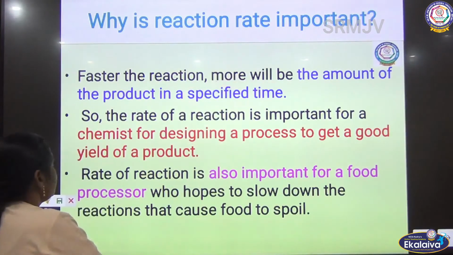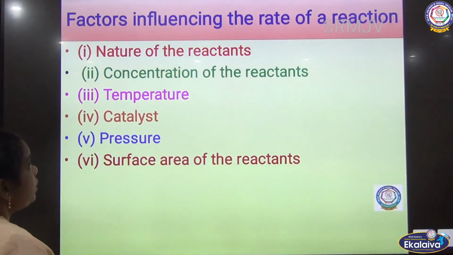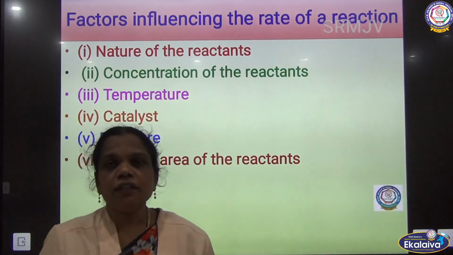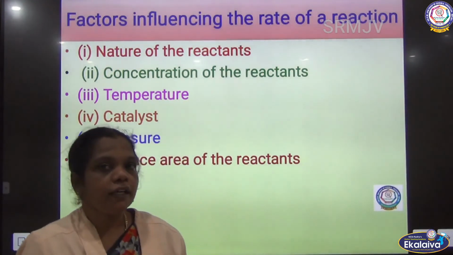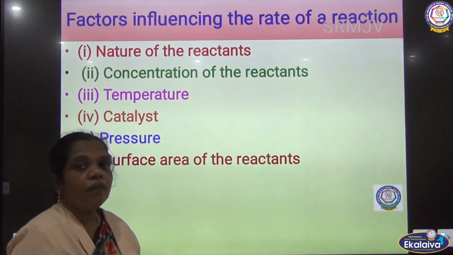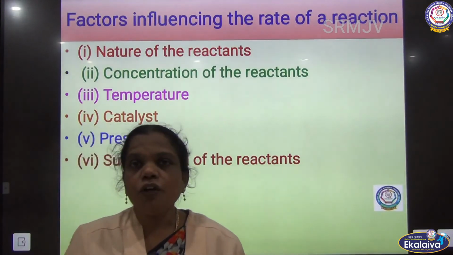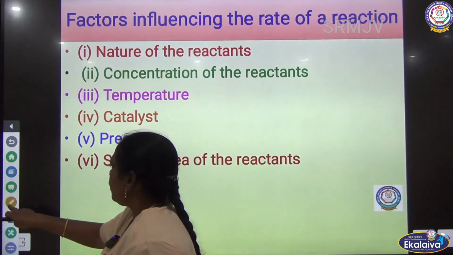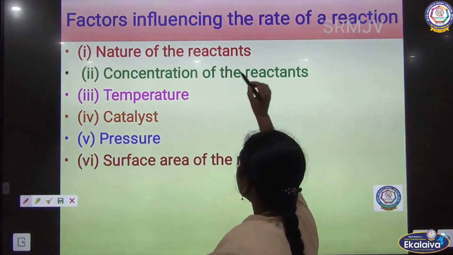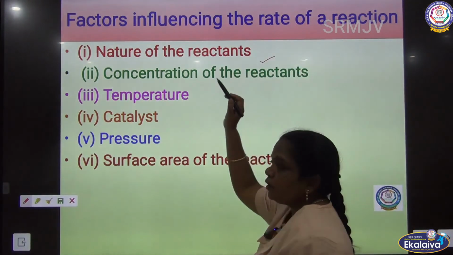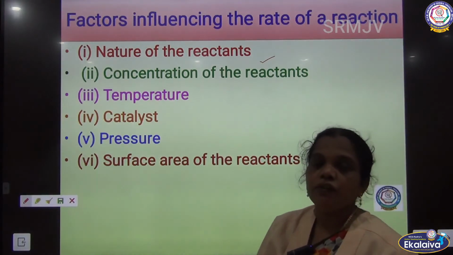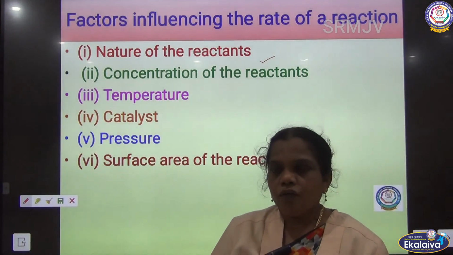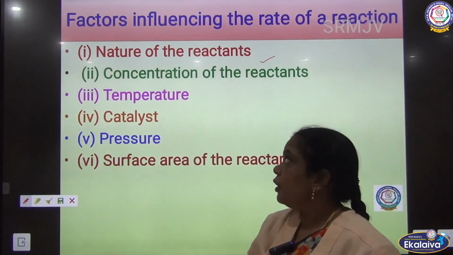And next, the factors that influence the rate of the reaction. Based on these factors, the rate is going to depend on them. One of the factors is the nature of the reactant. Based on the nature of the reactants, we are going to get the yield, whether it is going to be a faster or a slow reaction.